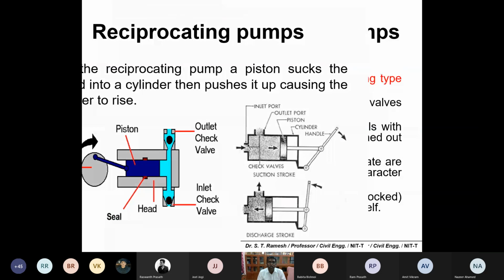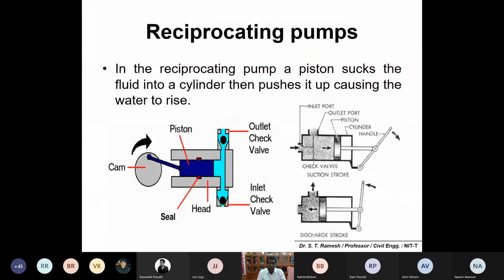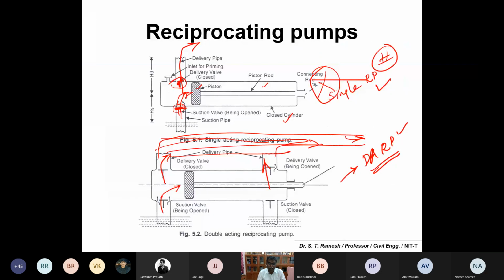You can also write in terms of your concepts, or you can connect in terms of your valves. If you label valve number V1 and V2, or you can remember VS and VD, and you can explain the mechanism or how the operation of the reciprocating pump works.